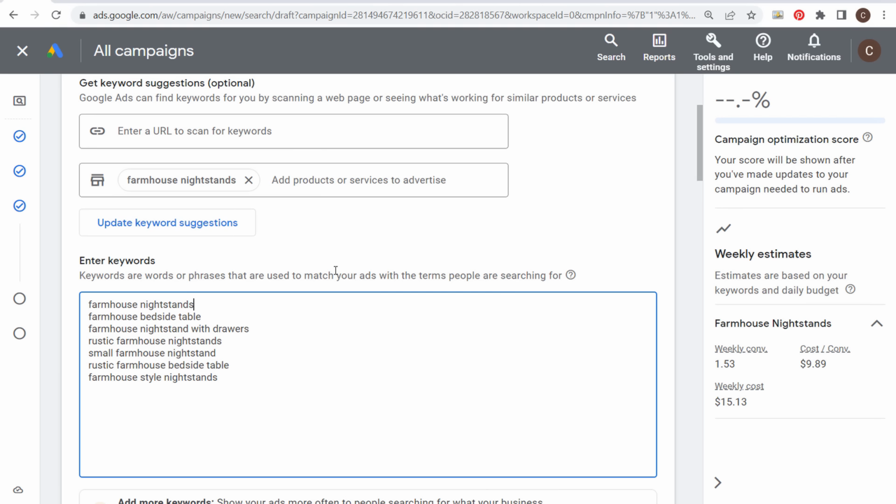And what you want to do is put quotes around your keywords to use phrase match keywords. If you would prefer to use exact match keywords, you could just put brackets around your keywords like this. So I'm going to do that now. Okay, so we have quotes around all of these different keywords that we're targeting here.